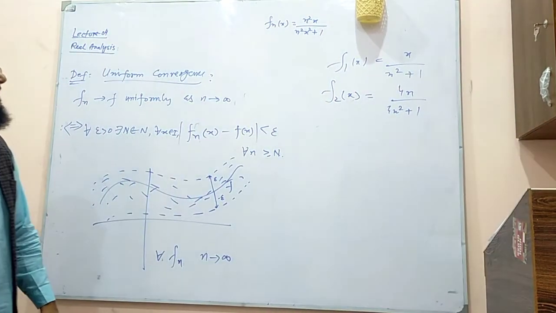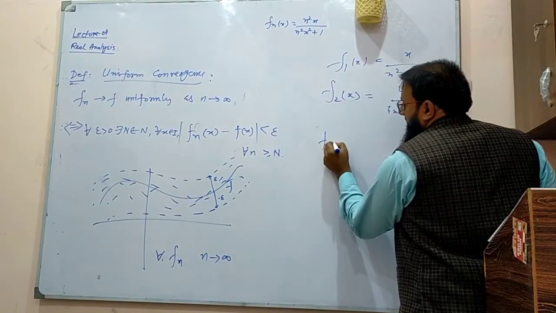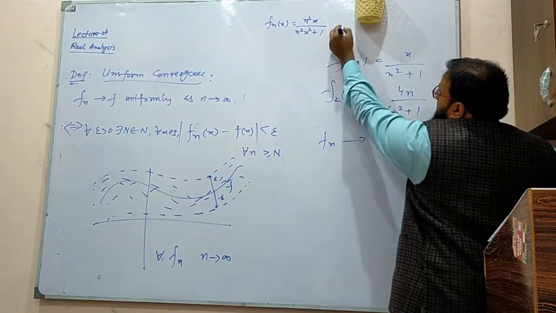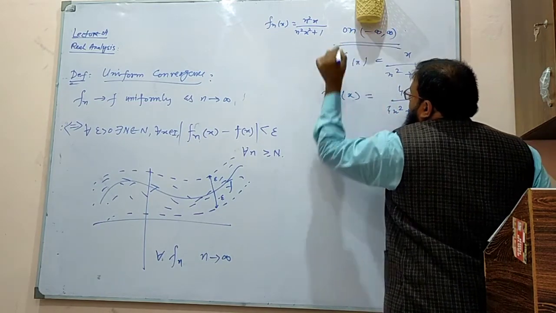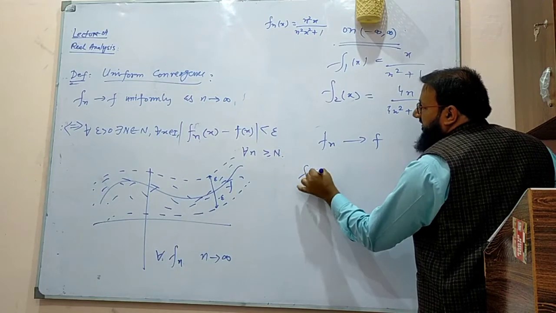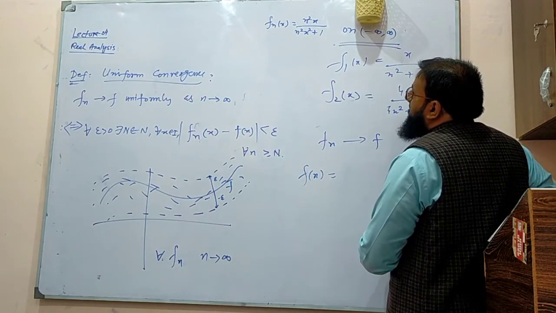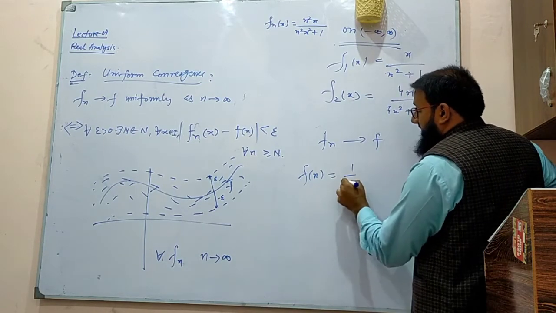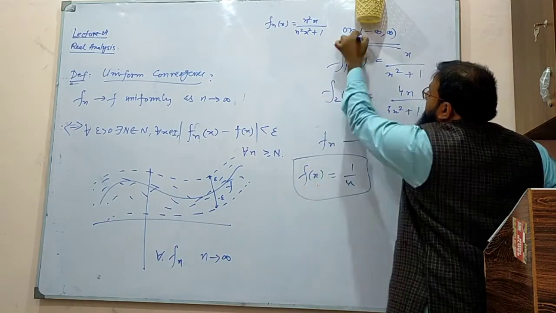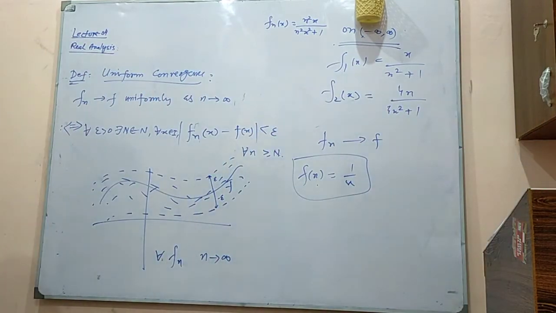What happens if you apply the limit n goes to infinity? x upon x square plus 0, that is 1 upon x. This is on minus infinity to plus infinity. You have to see this thing. So what is f of x, the limit of this one? 1 upon x. Is it continuous on this one? Not at 0.